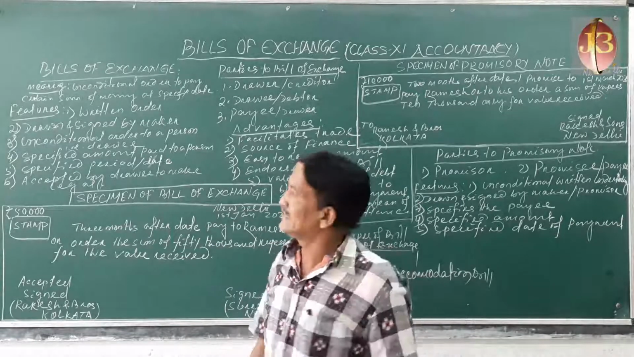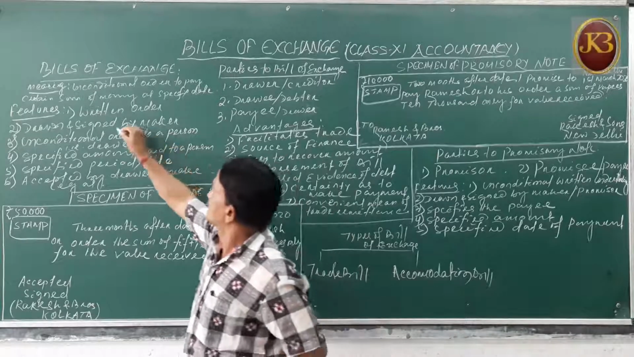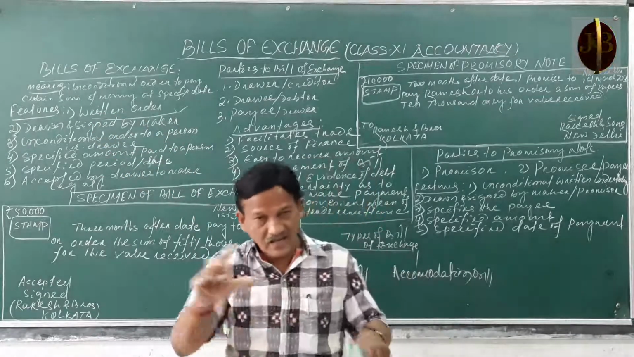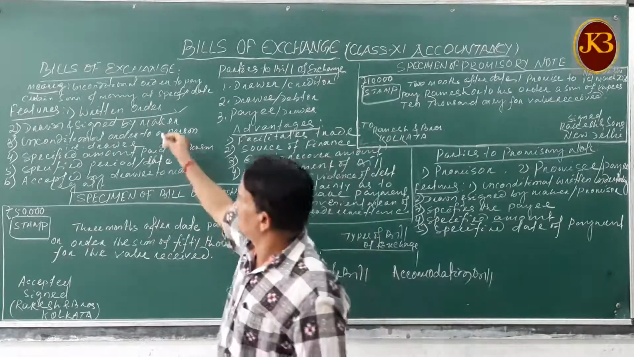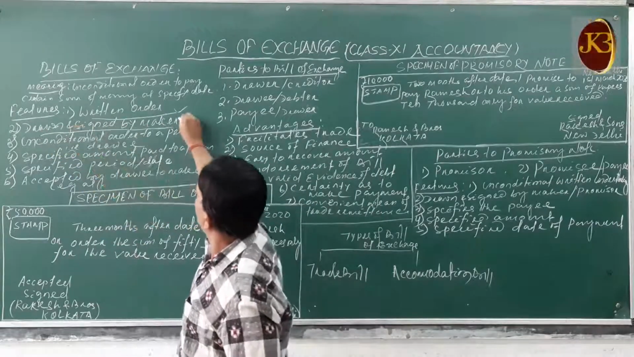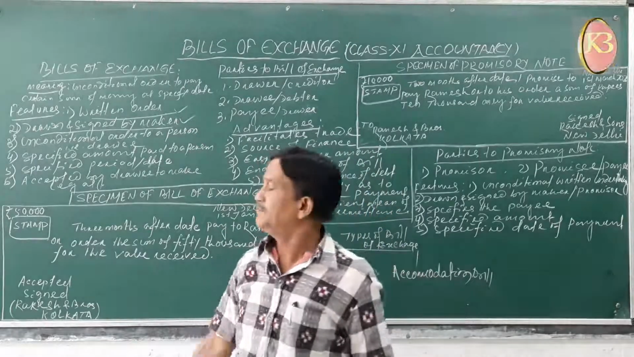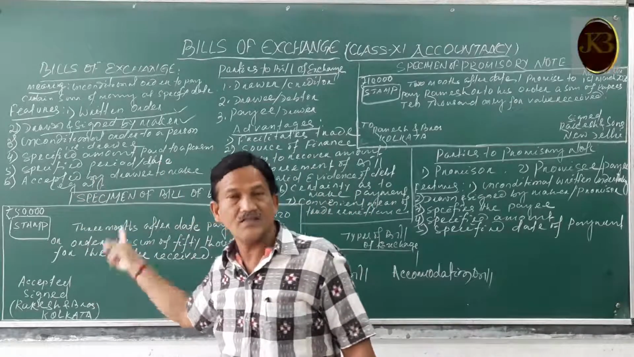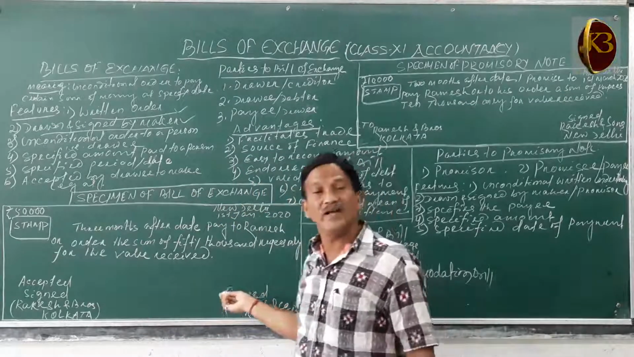Meaning, let's see what the features of the bill of exchange are. The first feature is that it is a written, unconditional order. It should be in writing. Without writing, nobody will accept it. Then the second feature: it should be drawn and signed by the maker. Drawn means prepared. The bill should be prepared by the maker. Who makes the bill is called the maker, and he should sign. The bill should be signed by the maker also.